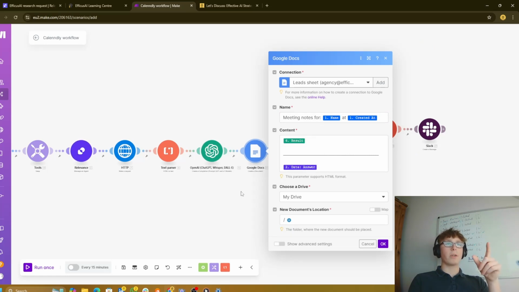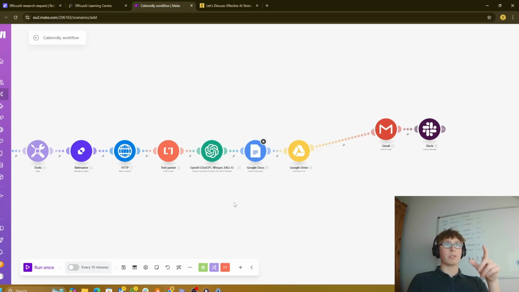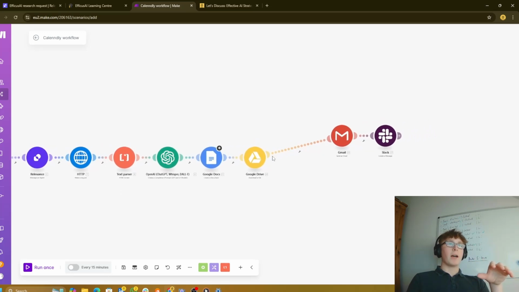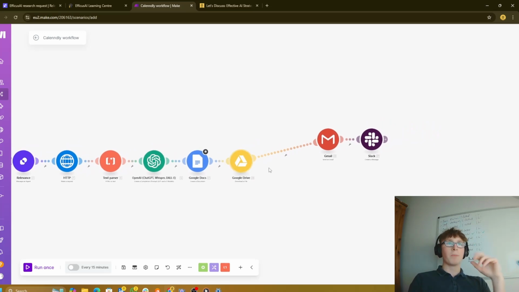Also, what you can do here is make another OpenAI module and tell it, okay, I want you to format this with HTML, because it doesn't look very neat in the Google Doc. But it doesn't really matter for us. We just want the information there. It's readable. But you can format it with HTML if you want it to look really neat. And then you download that file to Drive just in case you want it there to put into your CRM.